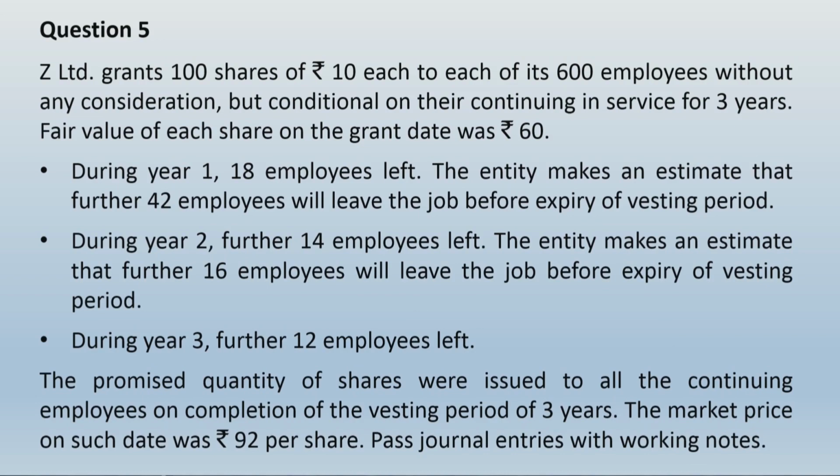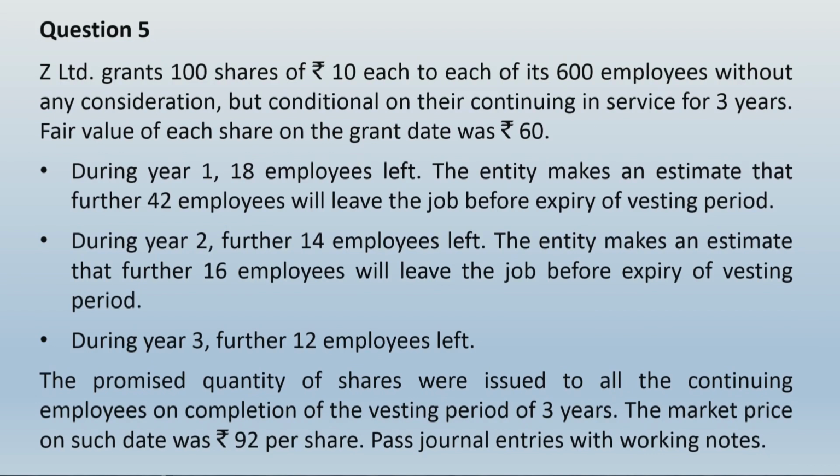During year 1, 18 employees left. The entity makes an estimate that further 42 employees will leave the job before expiry of vesting period. During year 2, further 14 employees left. The entity makes an estimate that further 16 employees will leave the job before expiry of vesting period.